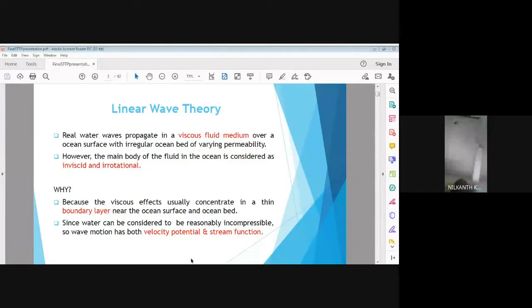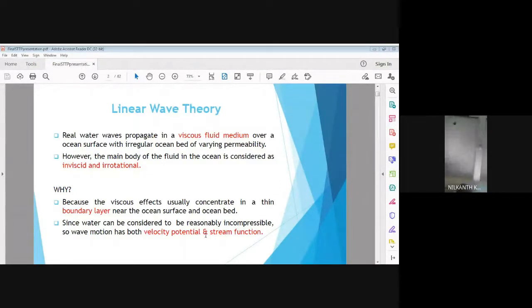throughout the fluid, and also we consider the ideal fluid, so that both the velocity potential, that is we usually denote it as phi, and stream function psi, the units of velocity potential and stream functions can be expressed as meter square per second.